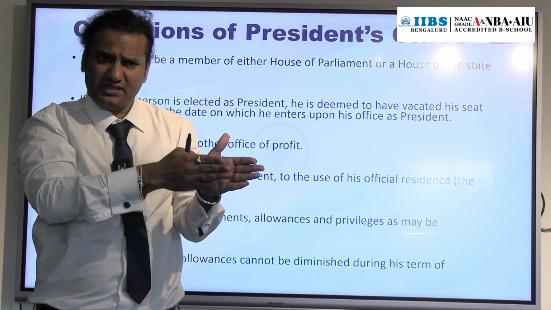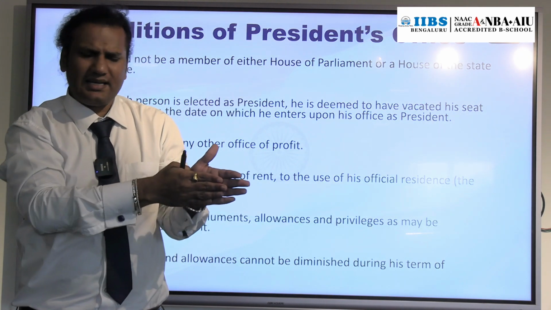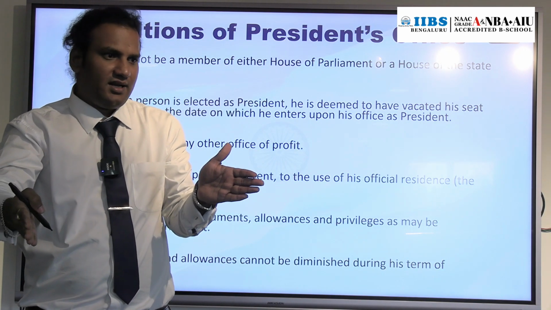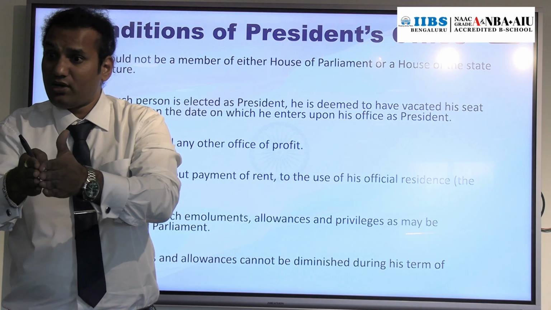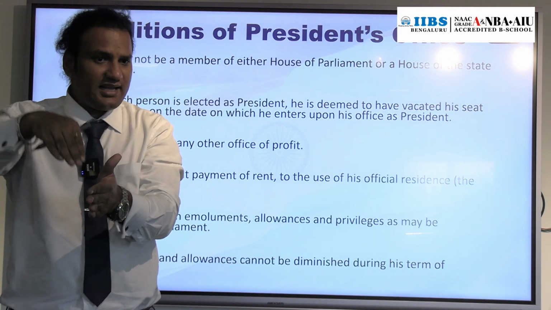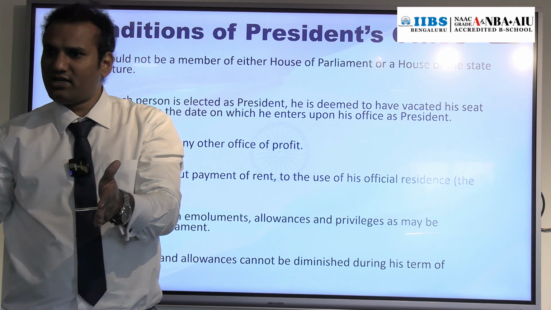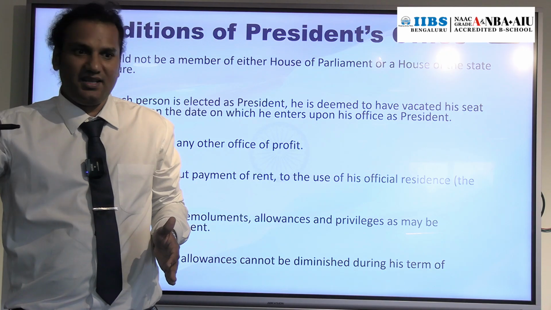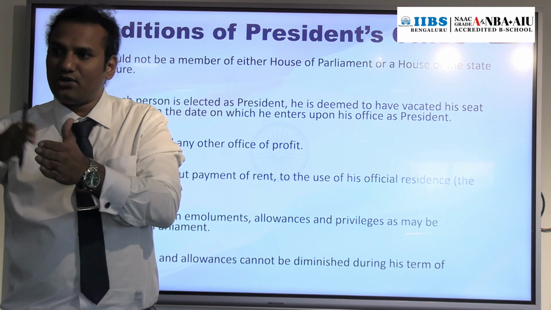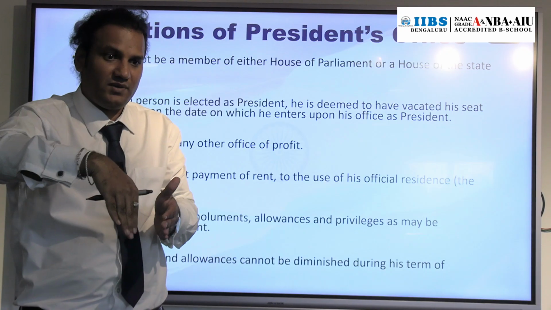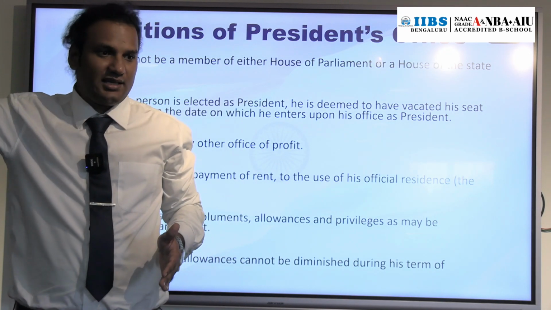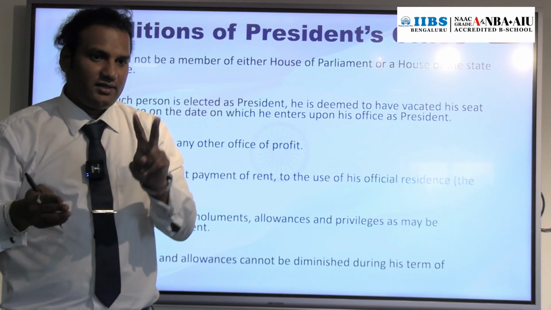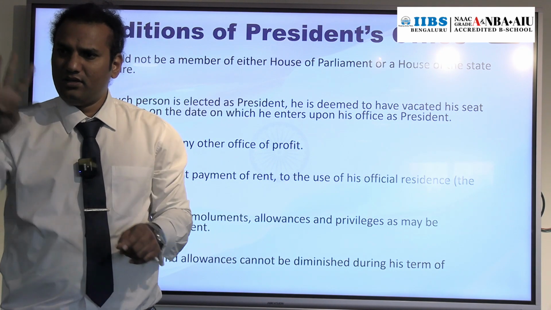Barack Obama was elected in the year 2012. He completed his tenure as President of USA in 2016. Then in 2016 he can contest the election again. He was elected again, then till 2020. After 2020 he is not eligible. One gap should be there. So in 2022, 2024, another candidate has to come. Then again in 2024, he is eligible to contest the election. Continuation 2 times, overall 4 times.